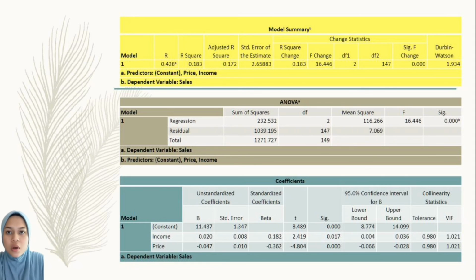The 95% confidence interval for income group is 0.004 to 0.036, where the value 0 does not fall within the interval, indicating the income group is a significant predictor of sales, whereas the 95% confidence interval for the price group is negative 0.066 to negative 0.2x, where the value 0 falls within the interval, indicating the price group is not a significant predictor of sales.